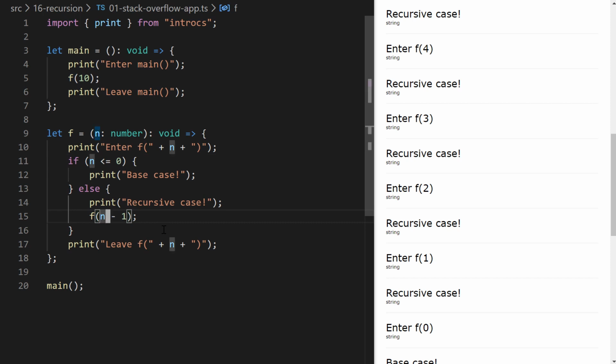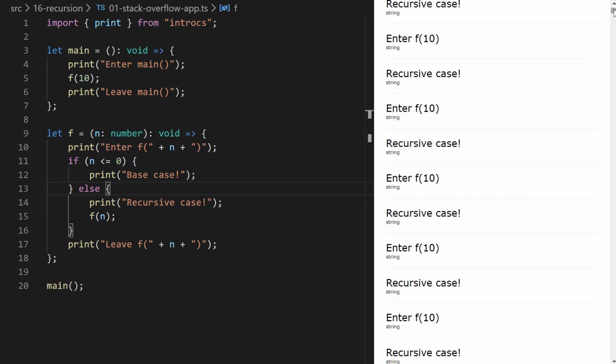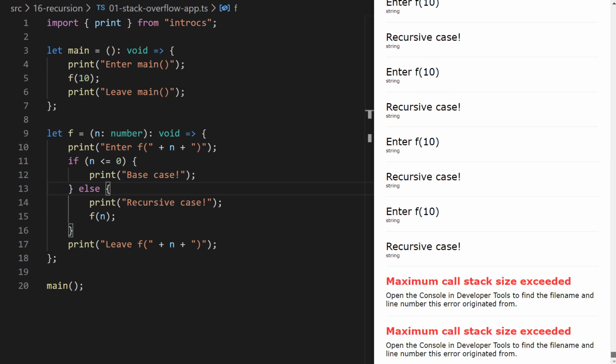If I had accidentally forgotten to change n in such a way that it would bring us closer and closer to this base case, notice that we would still have infinite recursion, even though this function does have a base case defined. So entering f of 10, entering f of 10, f of 10, so on and so forth, right? So we need to be making progress closer and closer to our base case each time we make a recursive call. That's one of the important rules of avoiding infinite recursion. After you have a base case, be sure each recursive call brings you closer to it.